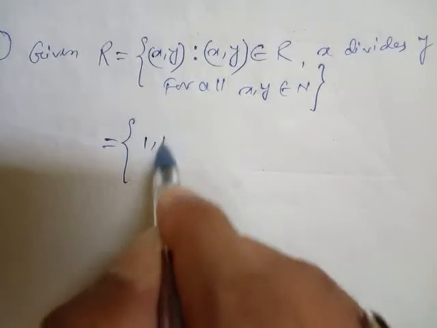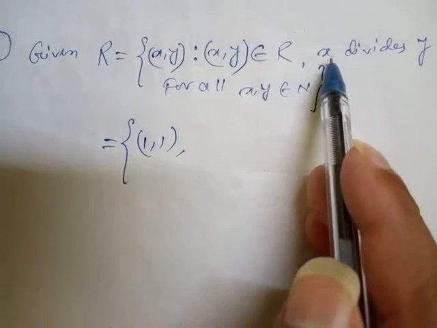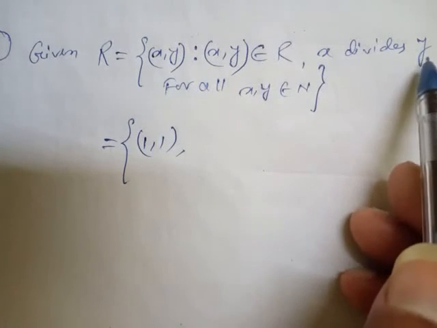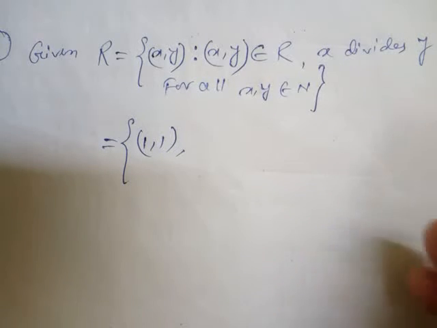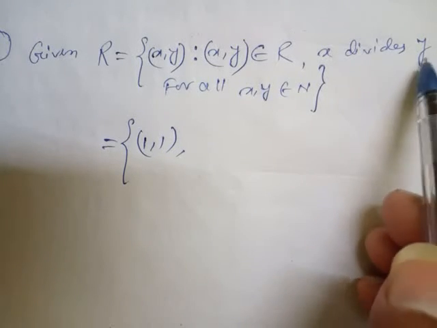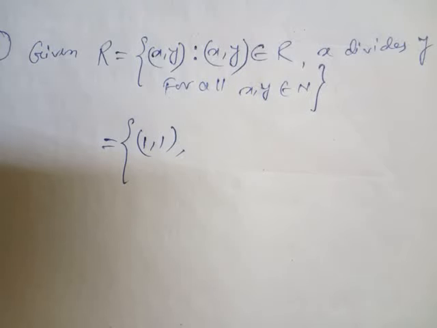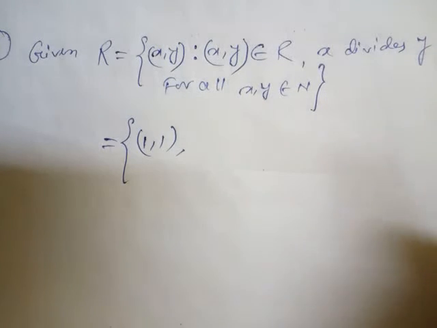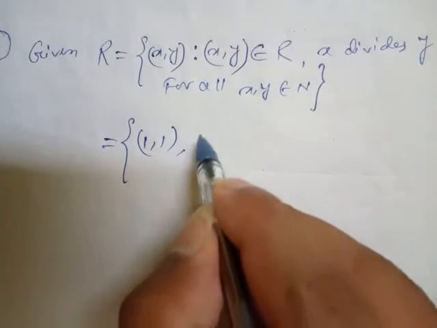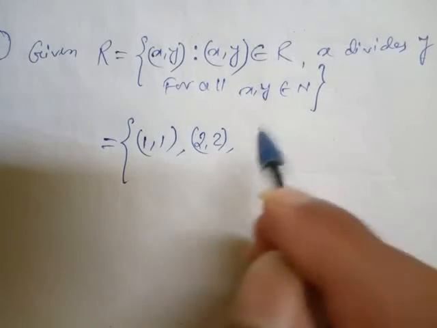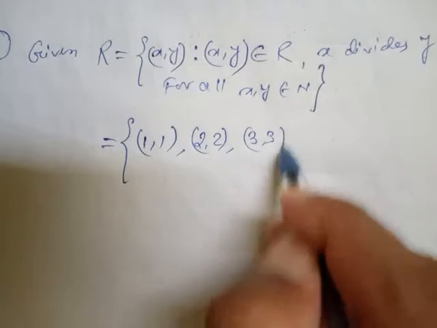Now first one, (1, 1). If I write here x divides y, it means y is divisible by x. I repeat again, x divides y means y is divisible by x, so we'll put only the values which are completely divisible by x. If I write (1, 1), divisible, first one is over. (2, 2) divisible, (3, 3) divisible.